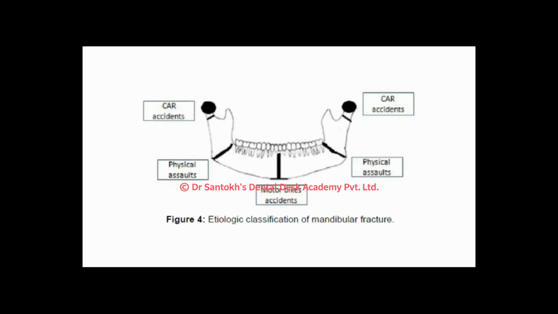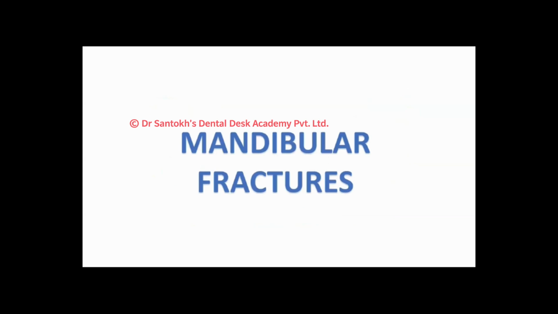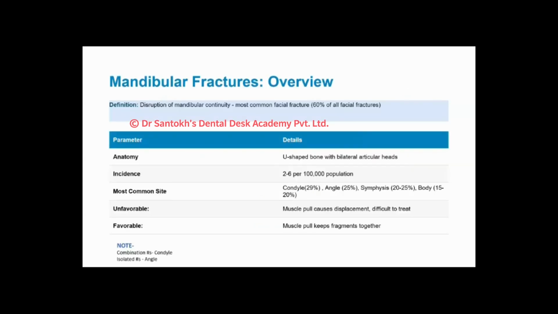So again, let us now see what exactly happens. If it is a motorbike accident, generally it is your chin area, which is called the symphysis region, which is generally implicated. Now, when it is a car related accident like a dashboard injury, you will see that your condylar processes are implicated. And if it is physical assault, generally the angle is affected. So let us again talk about mandibular fractures in detail.